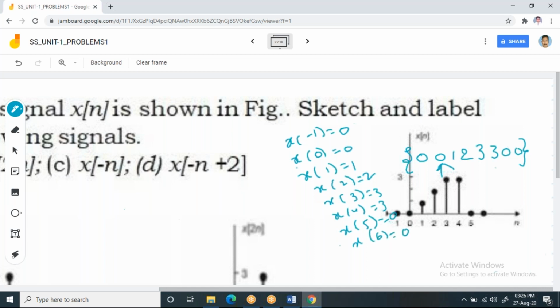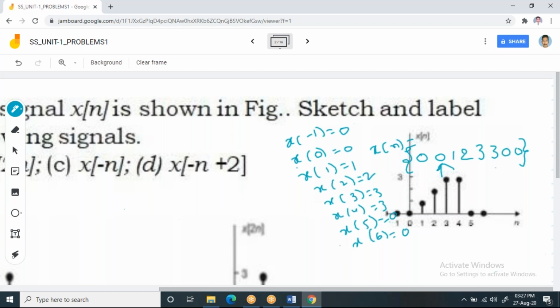Now observe it. In general, I can write this as a mathematical equation like this: x of n equal to 0, 0, 1, 2, 3. And now observe it. This is the value, and this is the location for 0. So this side I have negative values and this side I have positive values.